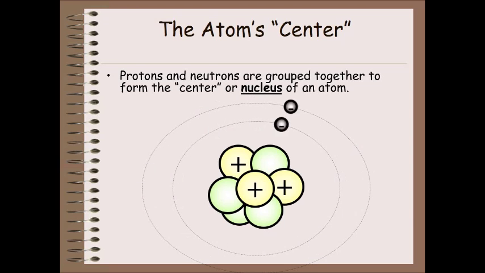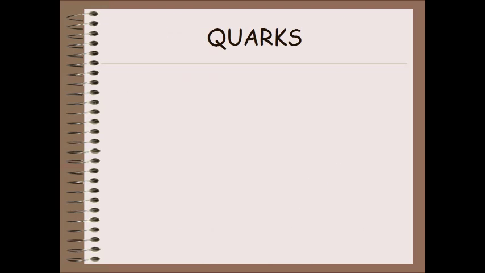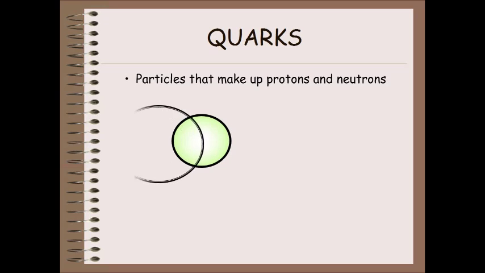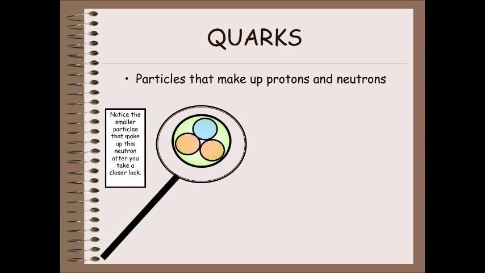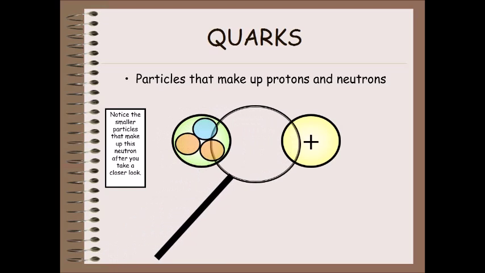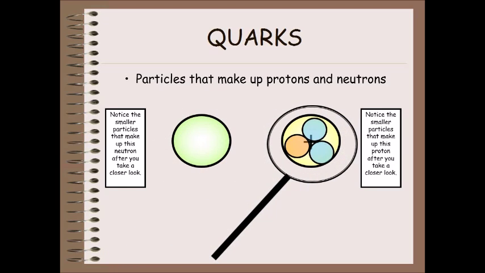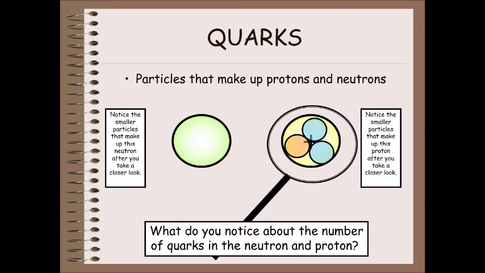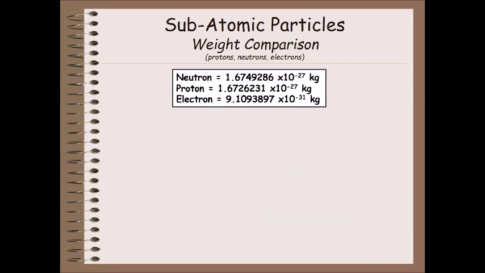Protons and neutrons are grouped together to form the center, or nucleus, of an atom. Quarks: particles that make up protons and neutrons. Notice the smaller particles that make up this neutron after you take a closer look. Plus. Notice the smaller particles that make up this proton after you take a closer look. What do you notice about the number of these subatomic particles?